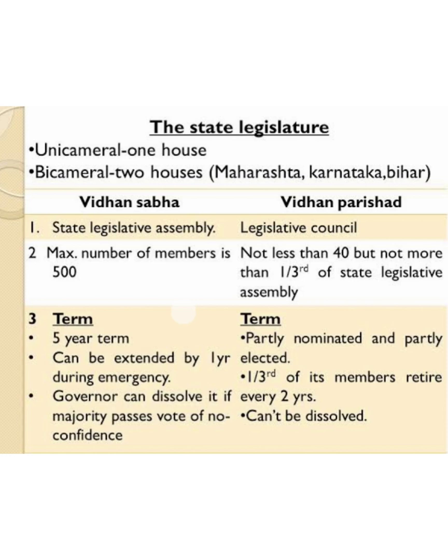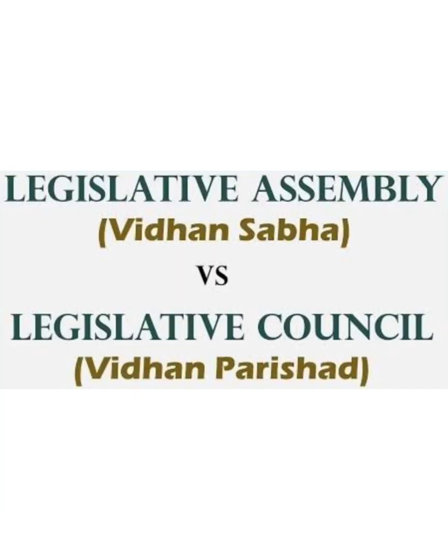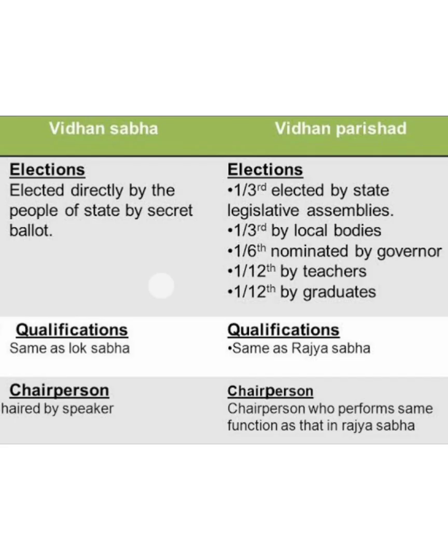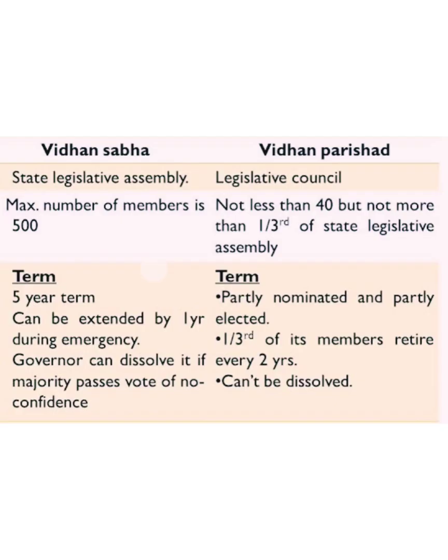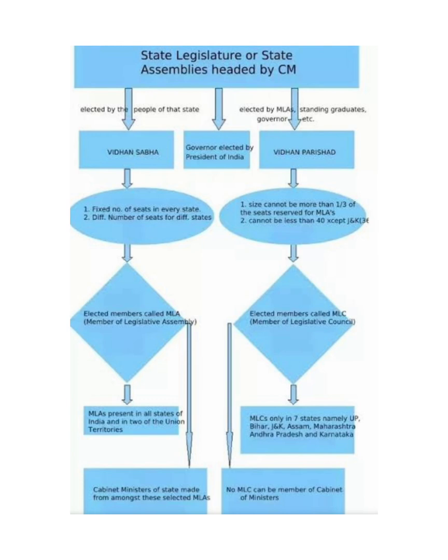In Vidhan Sabha, the members are elected by the people directly through elections. The minimum number of members of a legislative assembly should not be less than 60, and the maximum number should not be more than 500. A member of a state legislative assembly is called an MLA, that is, Member of Legislative Assembly.